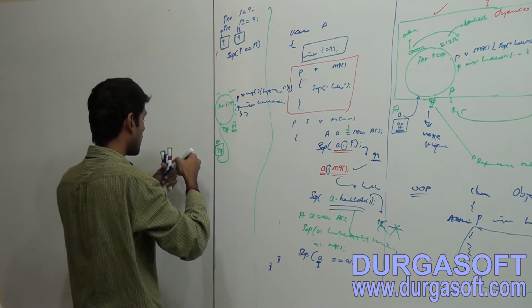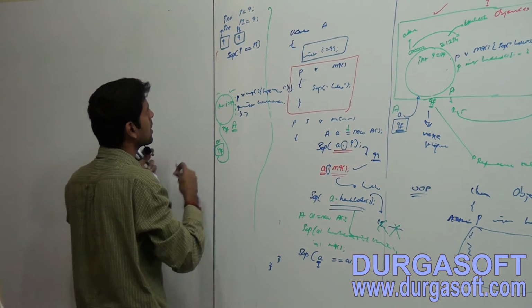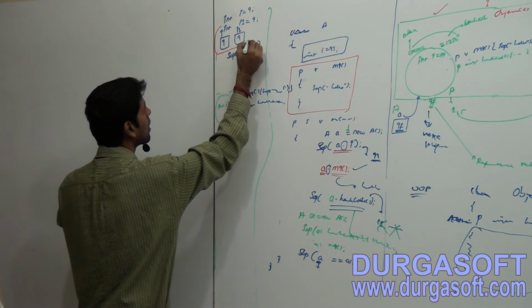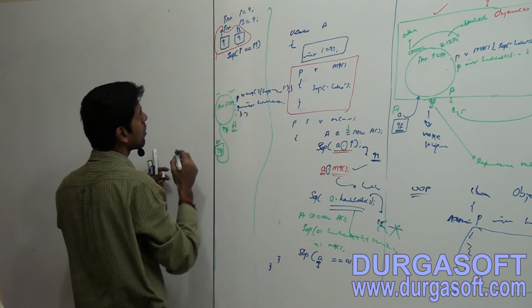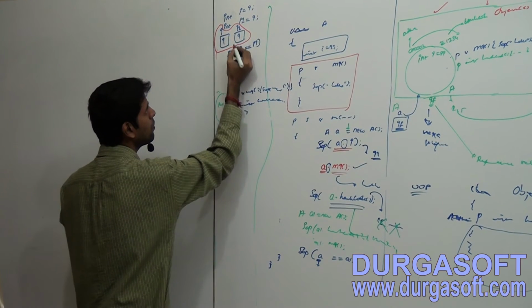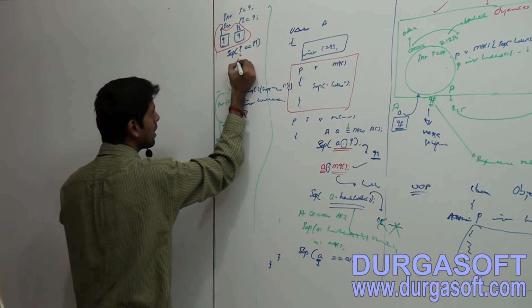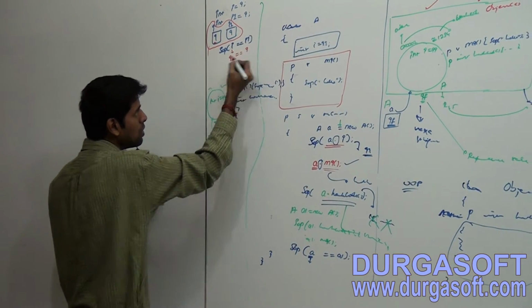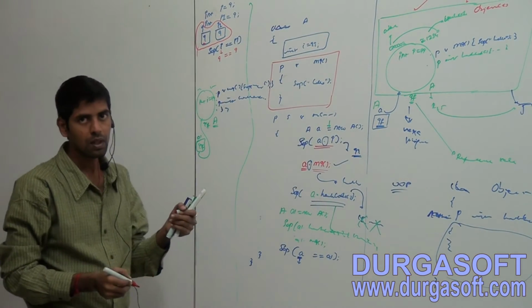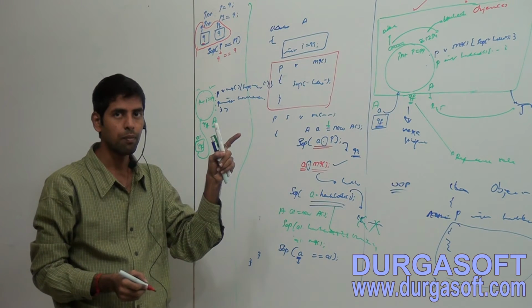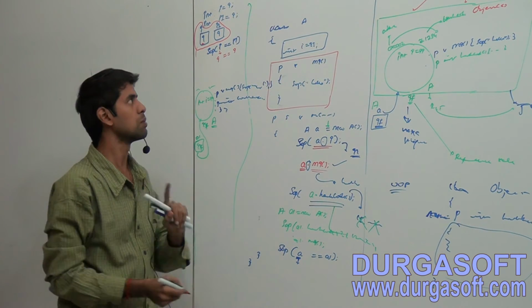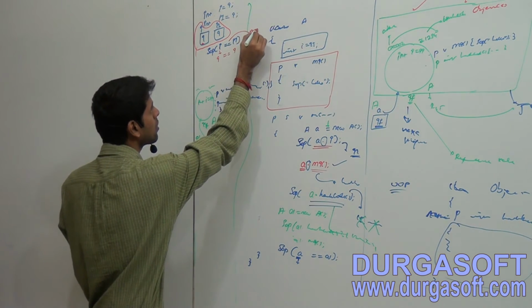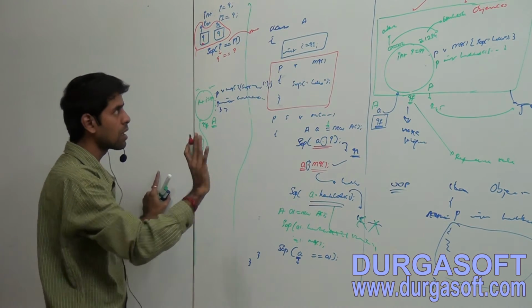Observe, friends, this is the memory. What is I value at memory? 9. What is I1 value? 9. Are both the integer values the same? Yes, both are the same, so it will return true to us.